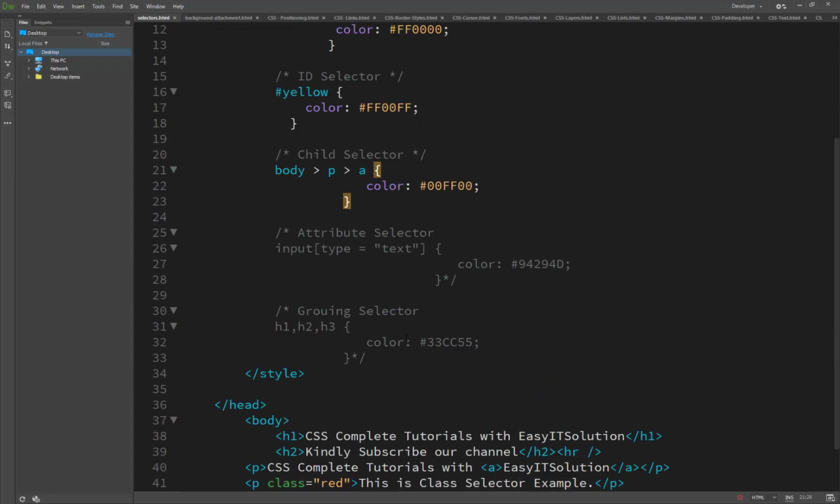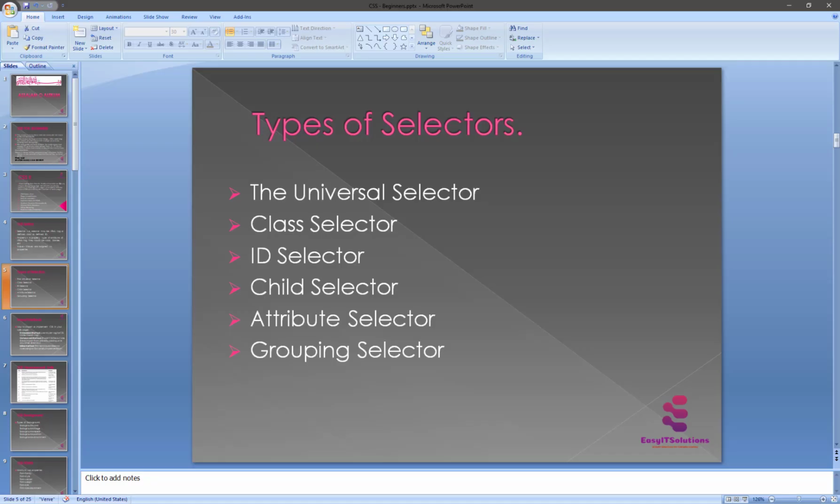The other version is called the attribute selector. So what is the attribute selector? You can also apply styles to HTML elements with particular attributes. The style rules below will match all input elements having a type attribute.